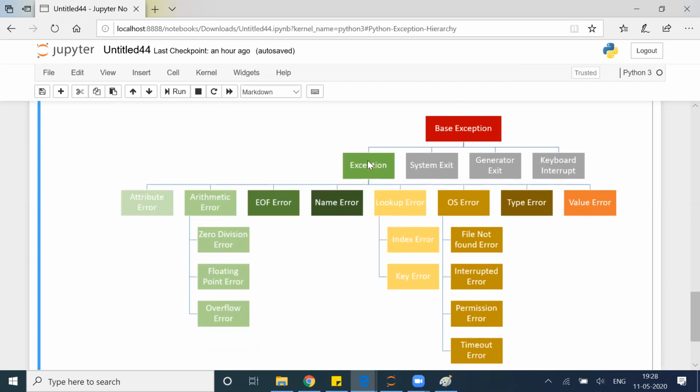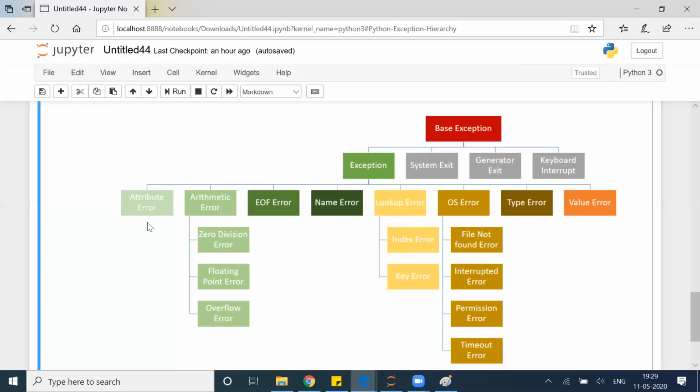So here we have a base exception. Inside that we have exception, system exit, generator exit, keyboard interrupt. So basically my program can fail through exceptions. Through some system exit may happen, generator exit may happen, maybe keyboard interrupt. If I want to stop through keyboard, I can do that. So these are the ways I will get the exceptions.